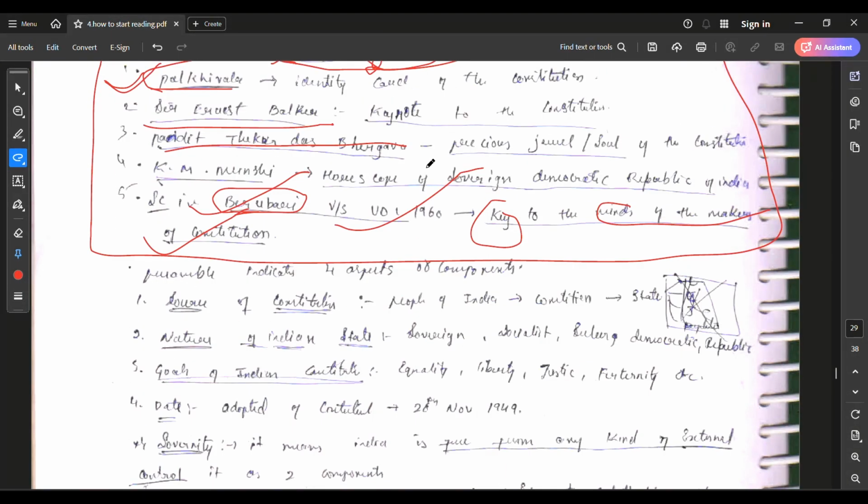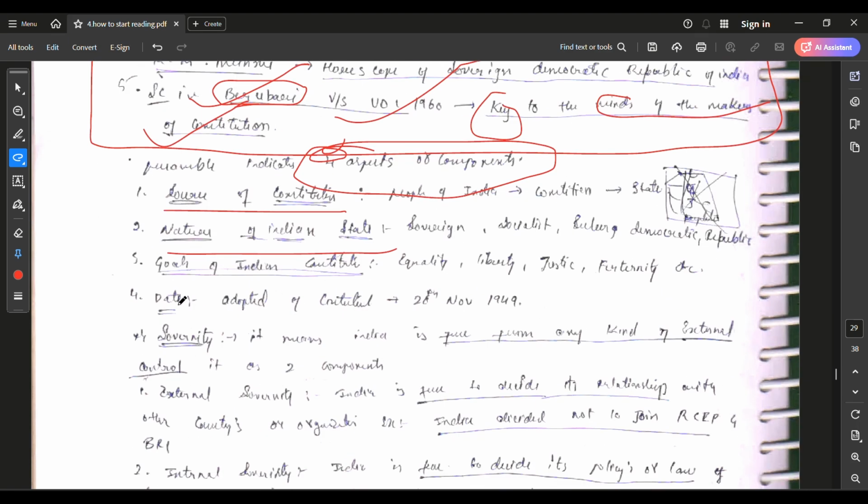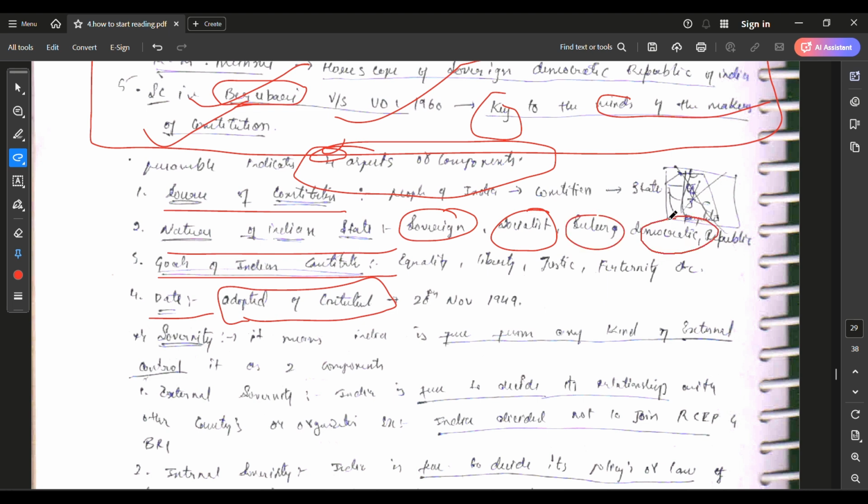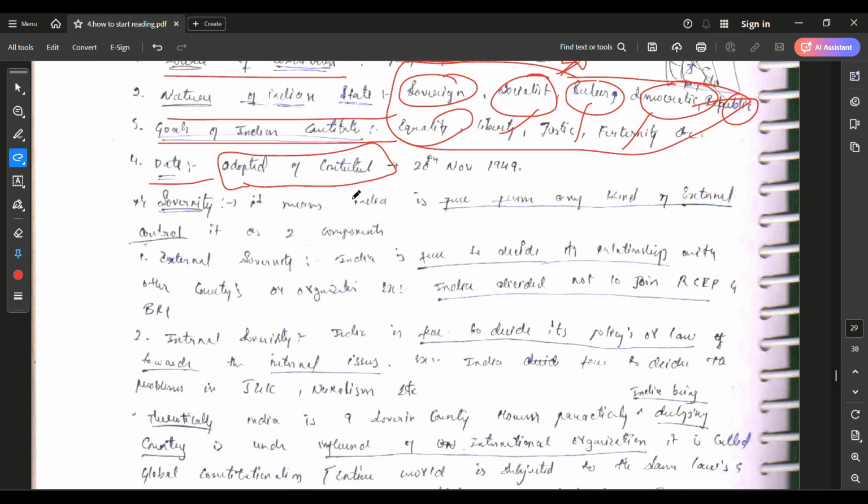You can't find this in the NCERT or the Lakshmikant. Okay, friends, there are 4 aspects. I clearly explained the 4 aspects: the source, the nature of the Indian state, the goals of the Indian Constitution, and the date of adoption. I explained each and everything. Sovereignty, socialist, secular, democratic, republic, equality, liberty, justice, fraternity, I explained very clearly. You can't see this in Lakshmikant. If you go to NCERT, reading these entire topics will take around 6 to 7 hours. It's a waste of your time and energy. That's why I brought all the important topics here only. You just need this.